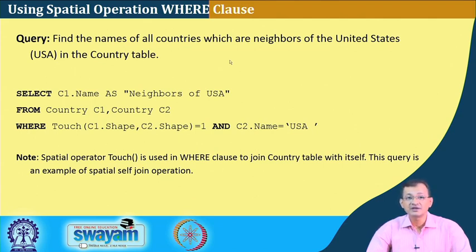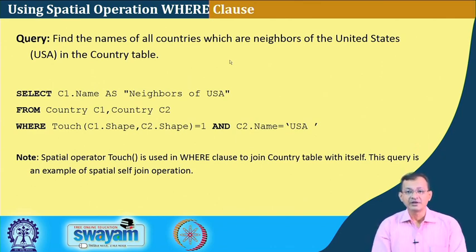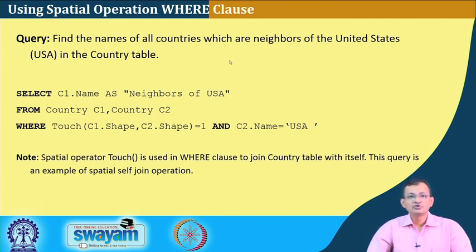Find the names of all countries who are the neighbors of the United States in the country table, or neighbors of India in the country table. Now, there should be a definition of whom you call your neighbor, right. So, for our case, if a country touches another country, or a polygon touches another polygon, then they are neighbors. So, the spatial operator touch is used in the where clause to join the country table with itself. This query is an example of a spatial self join operation, right.